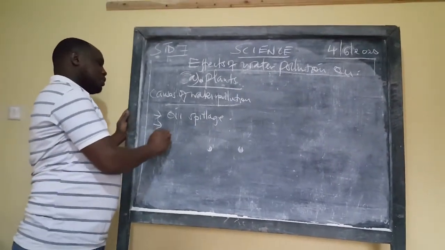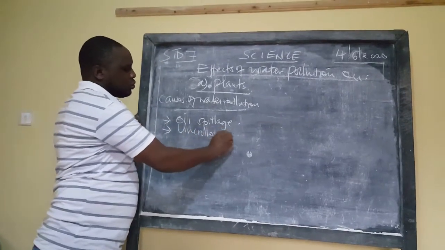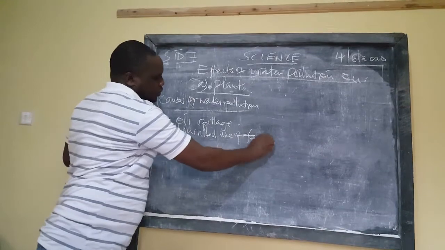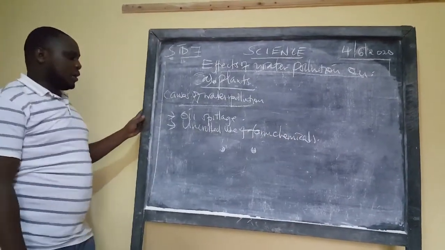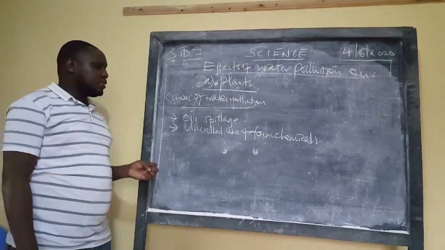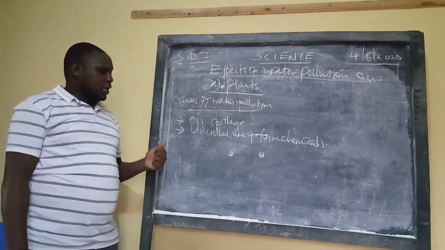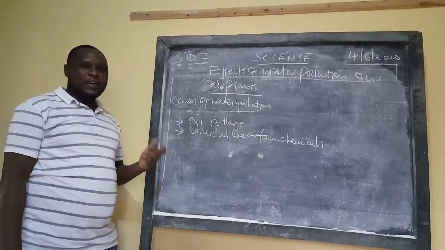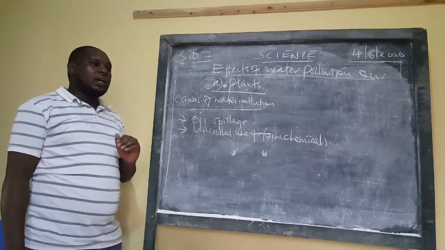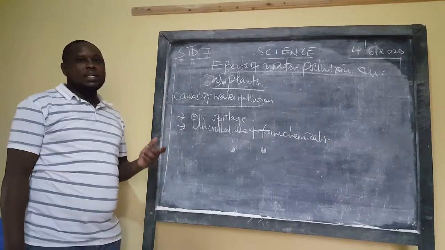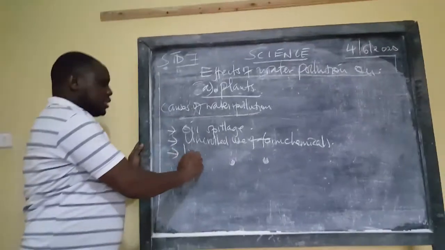Then we talked about uncontrolled use of farm chemicals. So we said farm chemicals include the pesticides used to control pests, the herbicides used to control weeds, and then fertilizers. When these are used in excess, the remains are channeled into water sources and hence pollute the water. Number three, we talked about industrial waste.